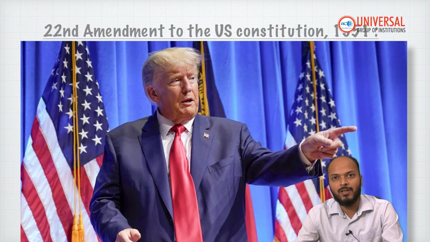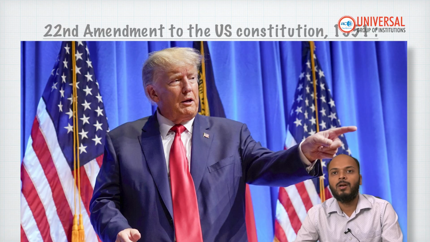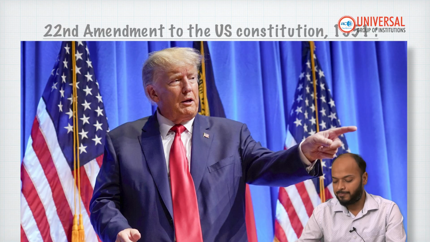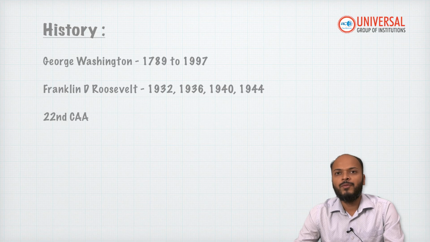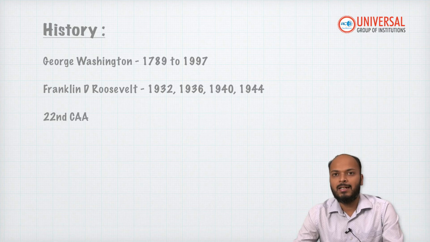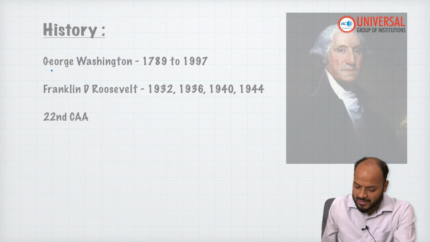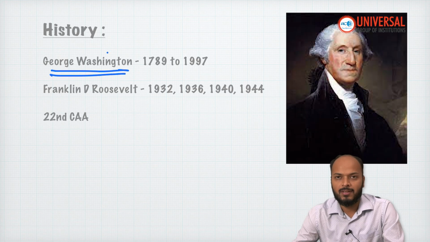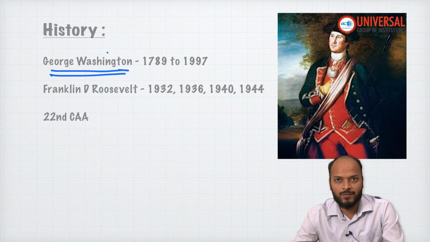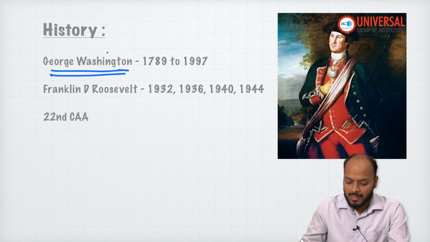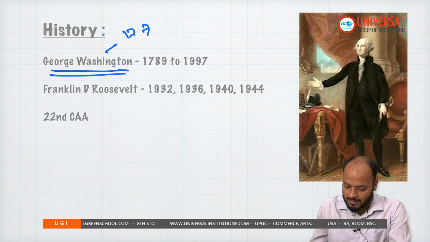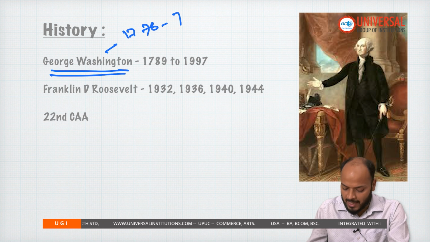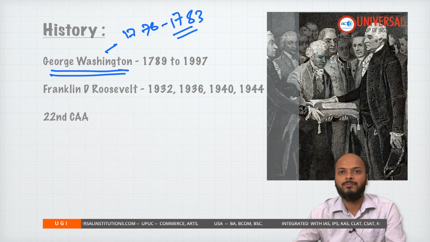So, in this video we will be seeing, if Trump wants to become president for the third time, what options are available to him. Before we discuss the options available to him, let us see the history of this 22nd Amendment Act. The first president of USA, George Washington, the person who led the American War of Revolution, which started in 1776, ended in 1783.